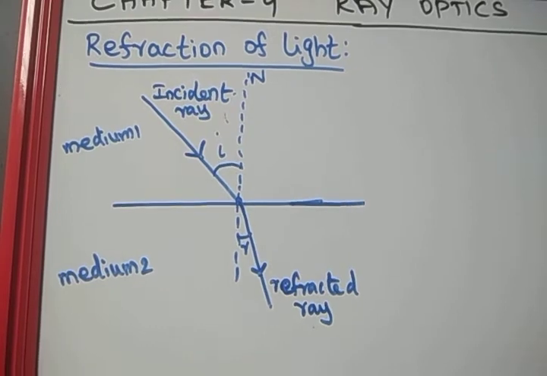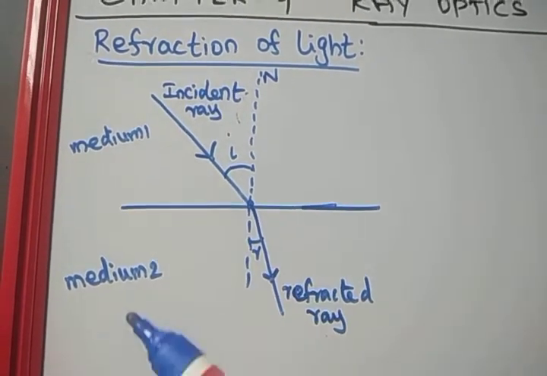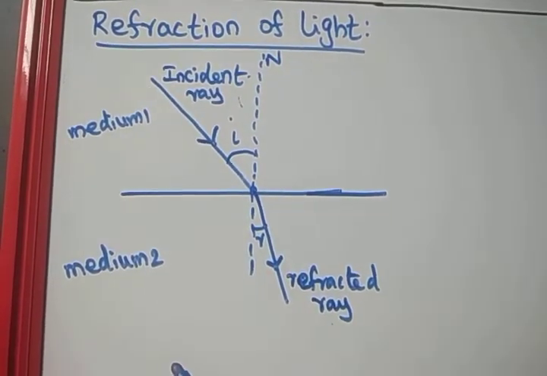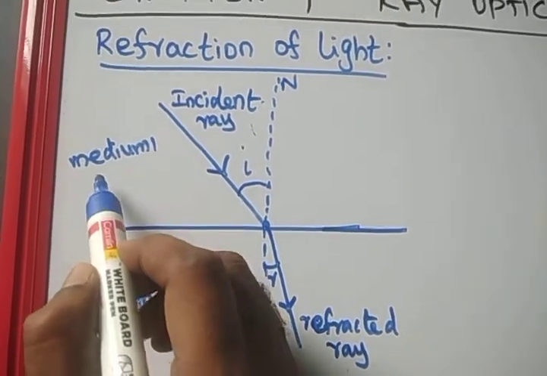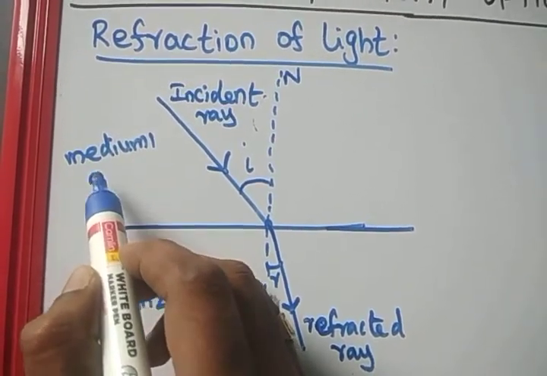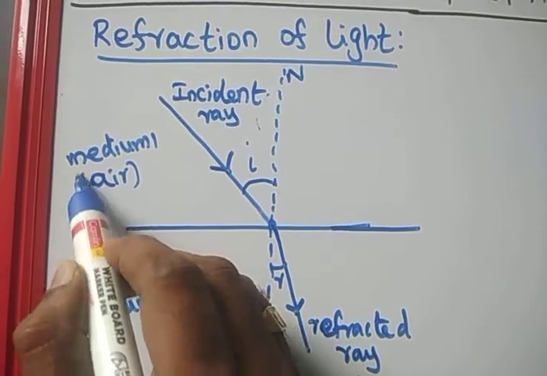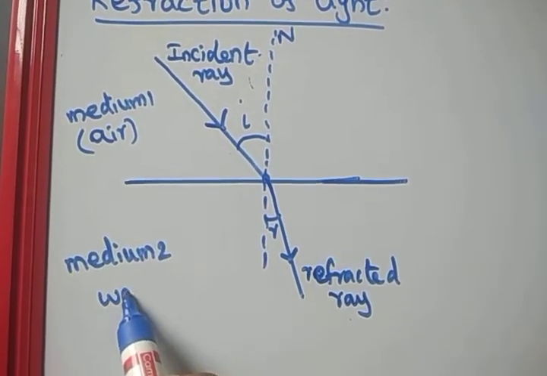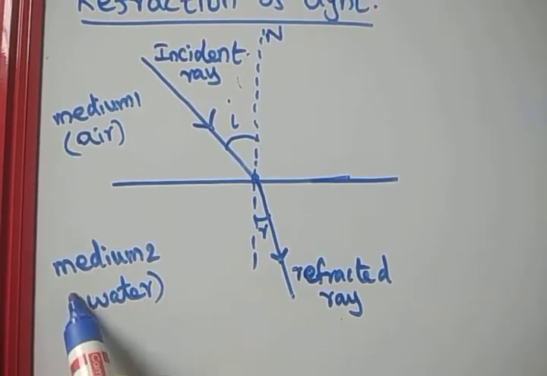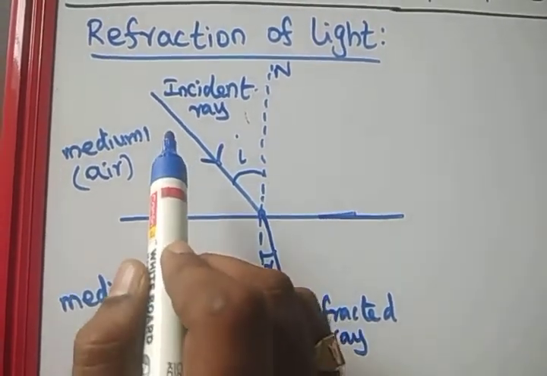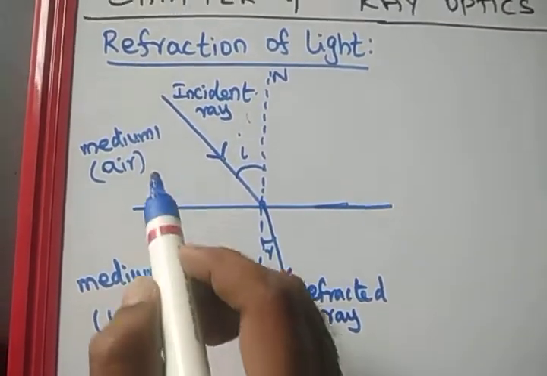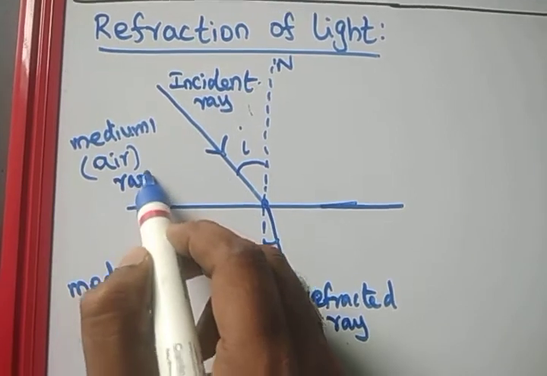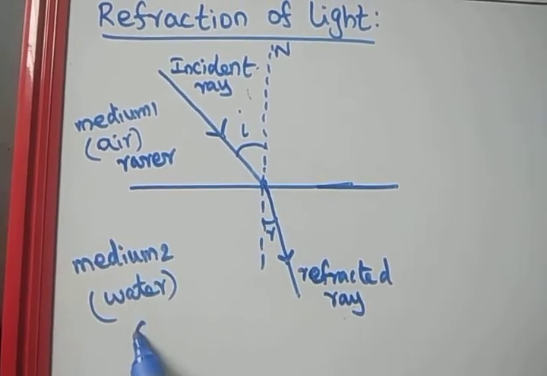Now we will see what will happen when the mediums are taken as a denser and a rarer medium. Here this is the air medium, and this is the water medium. When the light enters from air medium to water medium, air is the rarer medium and water is denser.